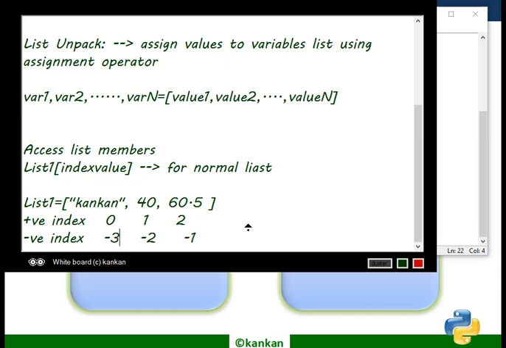So this is about the negative index value.